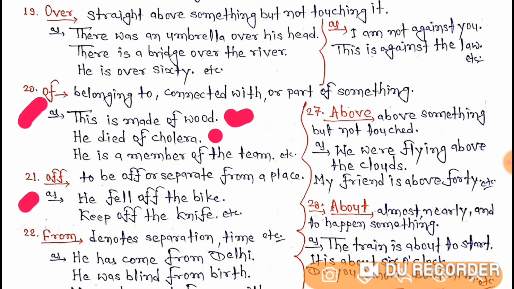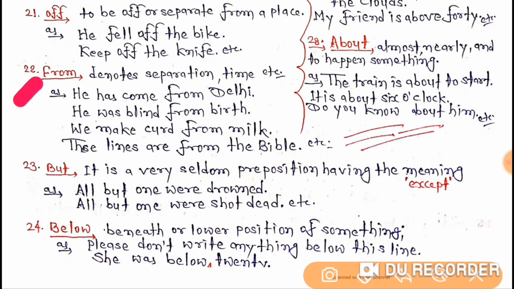Now the 21st. This is off. This means here you have to understand that something is separate from a place. As he fell off the bike, this means he just got separated from the bike. Keep off the knife, this means what? Keep off, keep away, just keep off the knife. Keep off the knife.